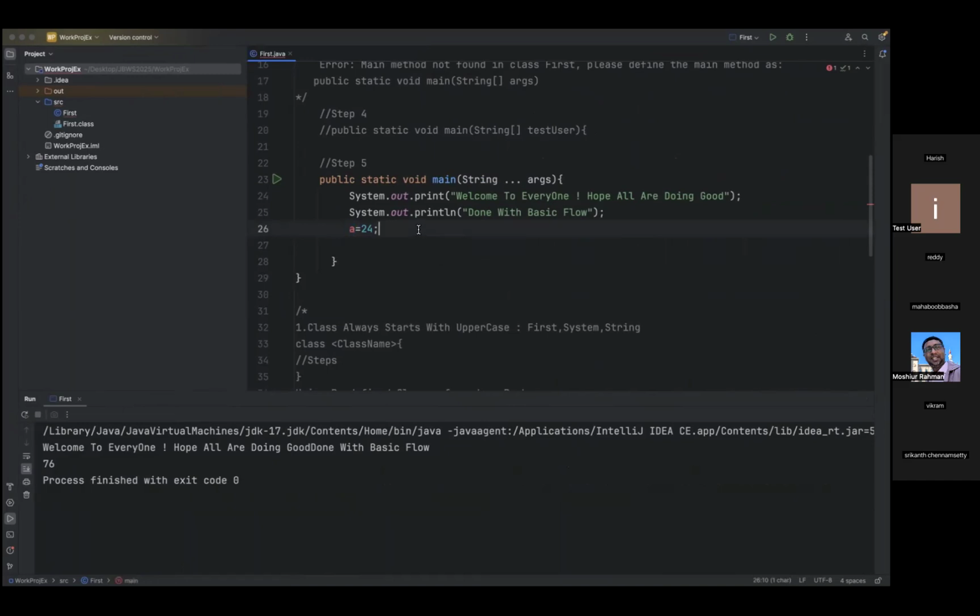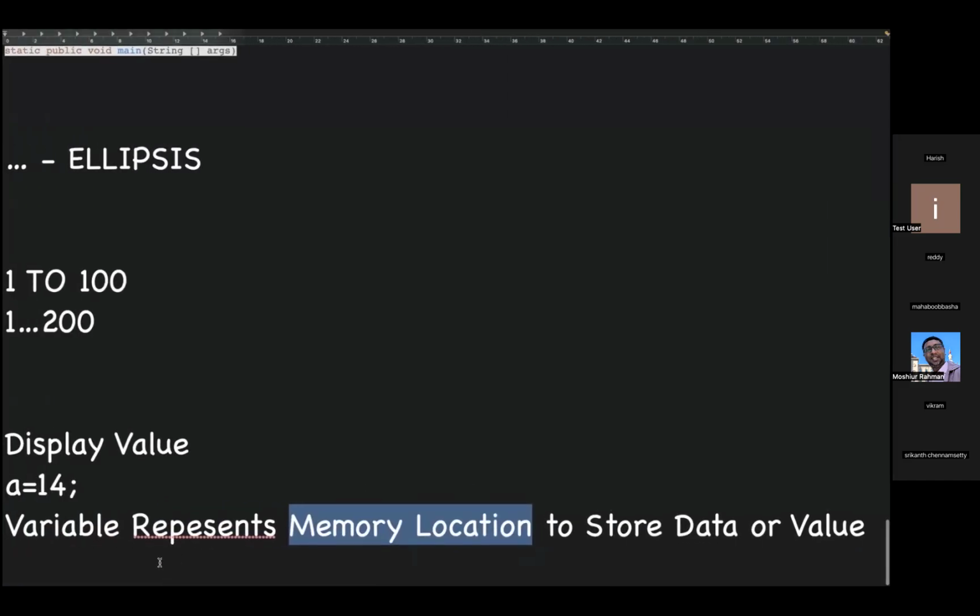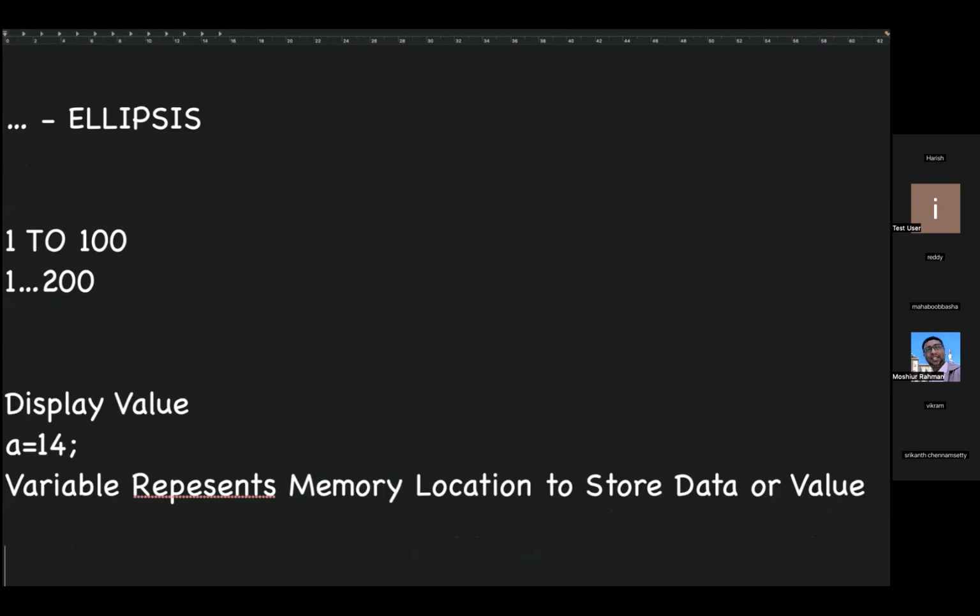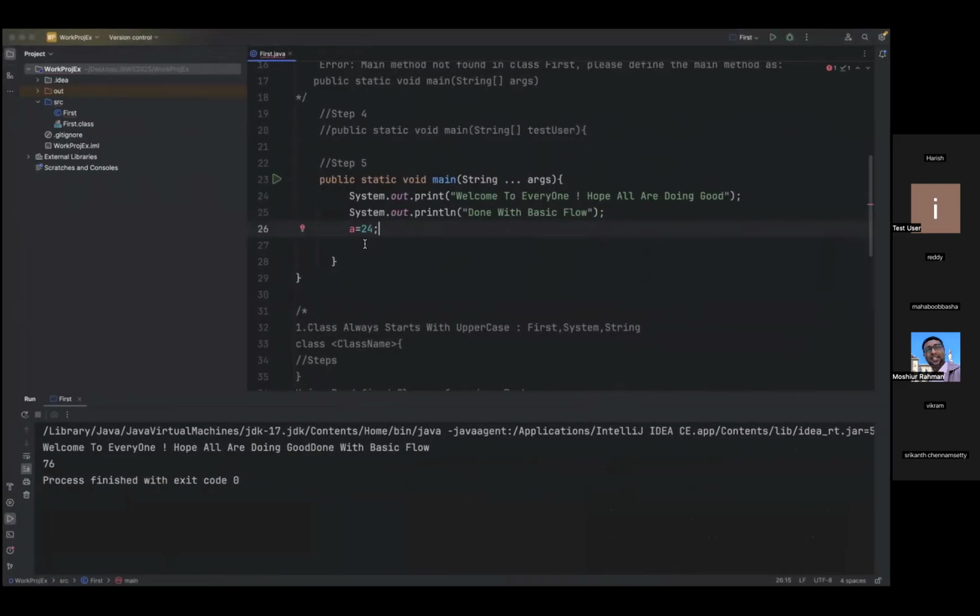So we should represent the variable with type. By seeing this, we can say, yeah, this is a normal integer, a normal number, but this is for us, we are able to understand. But how can we make the system understand that this is a variable which stores some integer value?